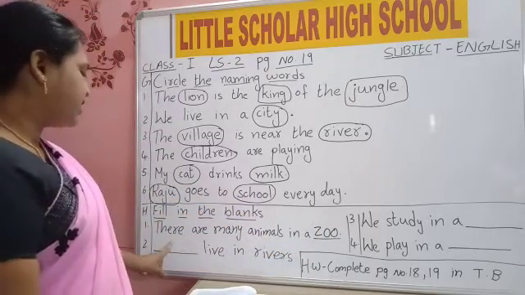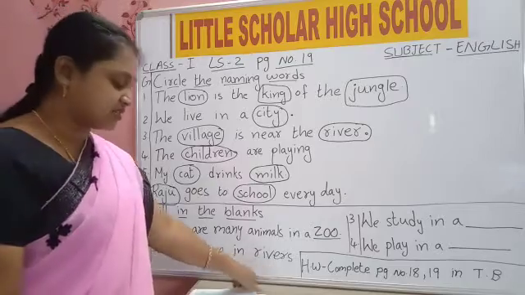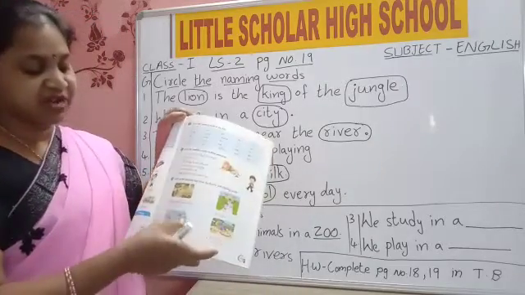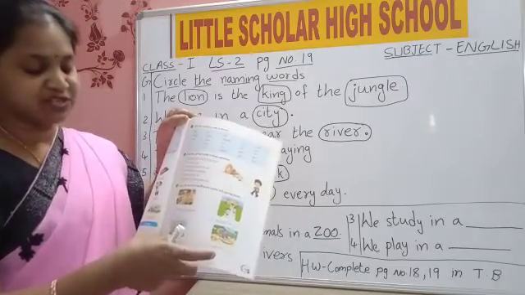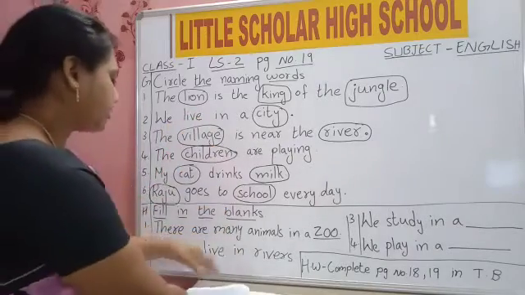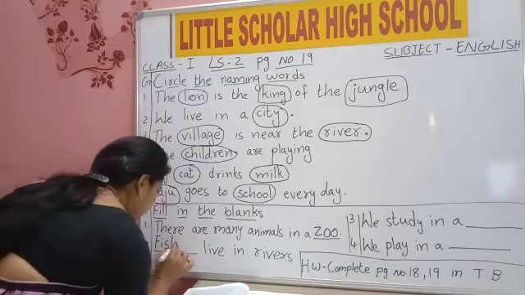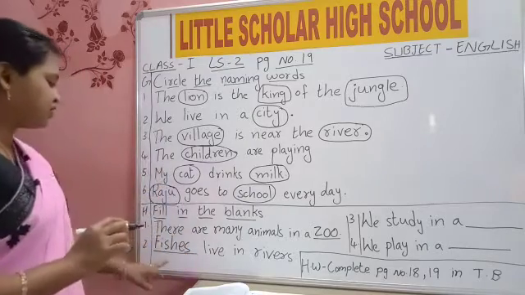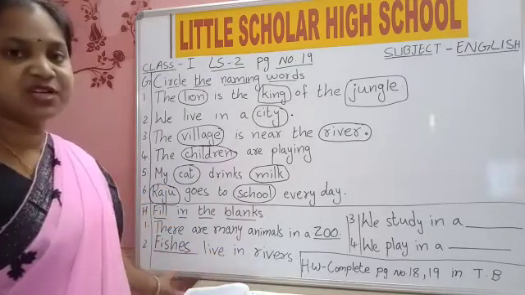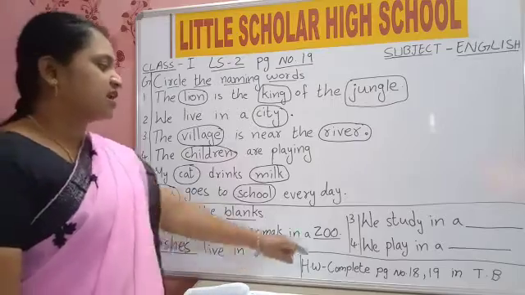Now go to second one. Dash live in rivers. What can we see here? Here we can see fishes. Many types of fishes in rivers. So we will write fishes. F-I-S-H-E-S. Fishes. Fishes live in rivers. Next one.